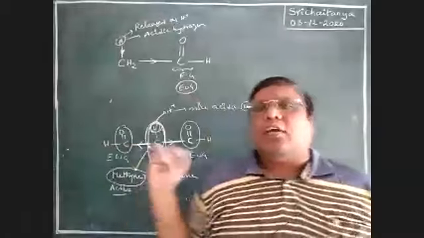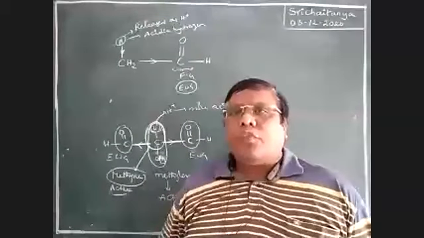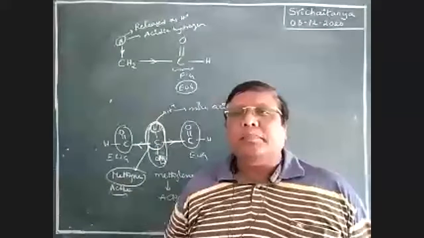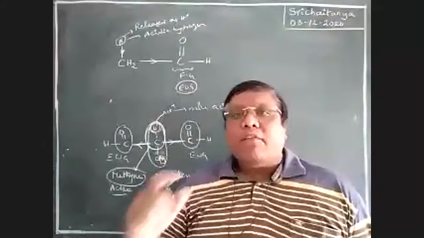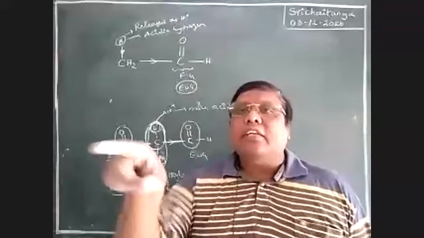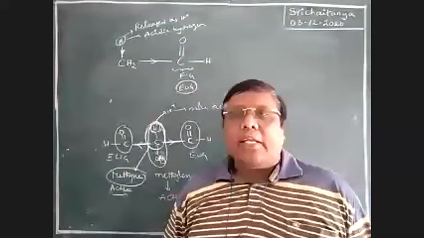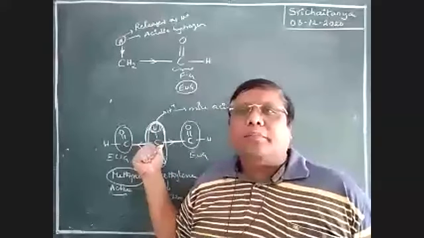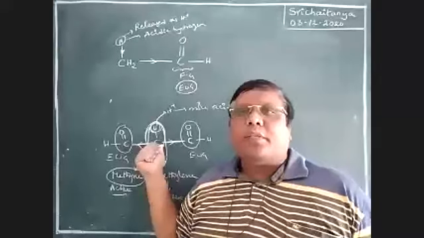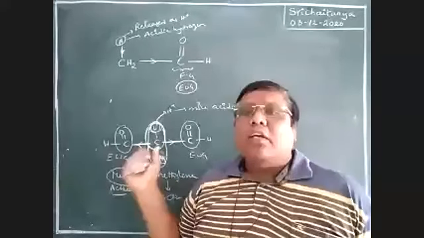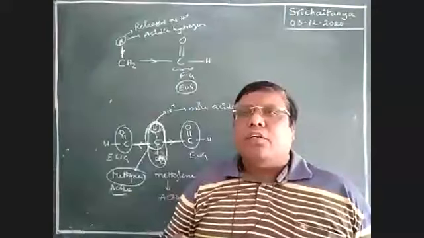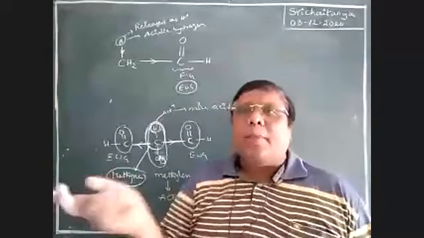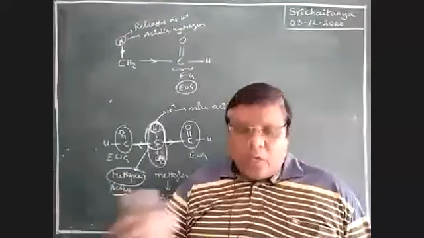Now the concept is clear or not? From where hydrogen is quickly out, that is the minimum requirement to explain tautomerism. And from where hydrogen is quickly out, that is easily involved in tautomerism. So whether the compound has an active methylene group or not, if an active methylene group is there, it has more tendency to give tautomerism when compared to other cases. Okay, now what is tautomerism, sir?